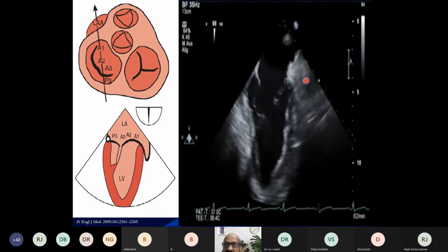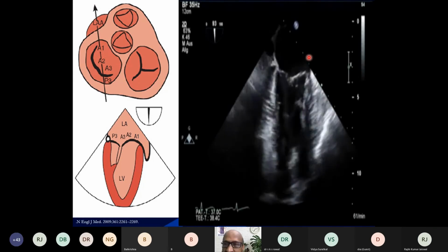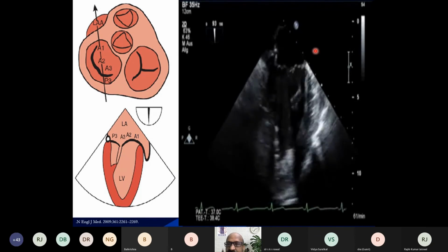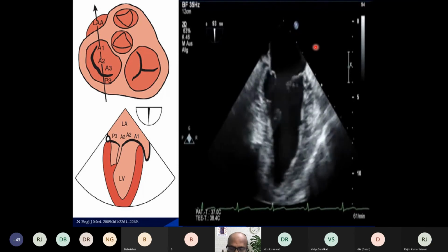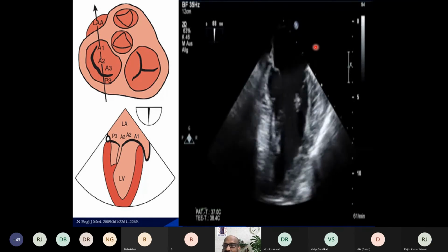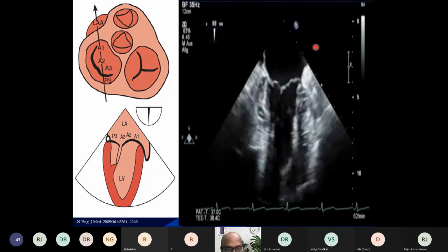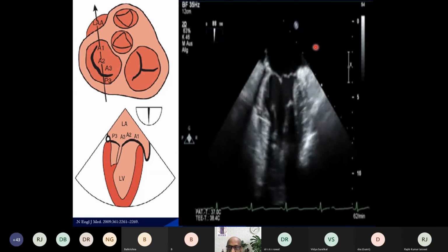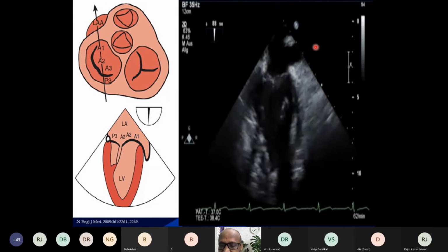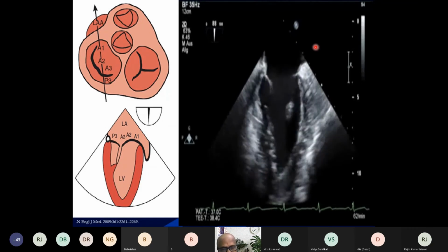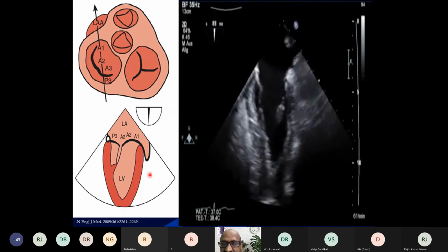It is important for us to delineate the left atrial appendage to look for any clots. And just above that, you can visualize the left upper lobe pulmonary vein, which is useful when we Doppler interrogate the left upper lobe pulmonary vein. That is useful in quantification of mitral regurgitation and also in the evaluation of diastolic dysfunction. So these are the important features or requirements from the mid-esophageal two-chamber view.